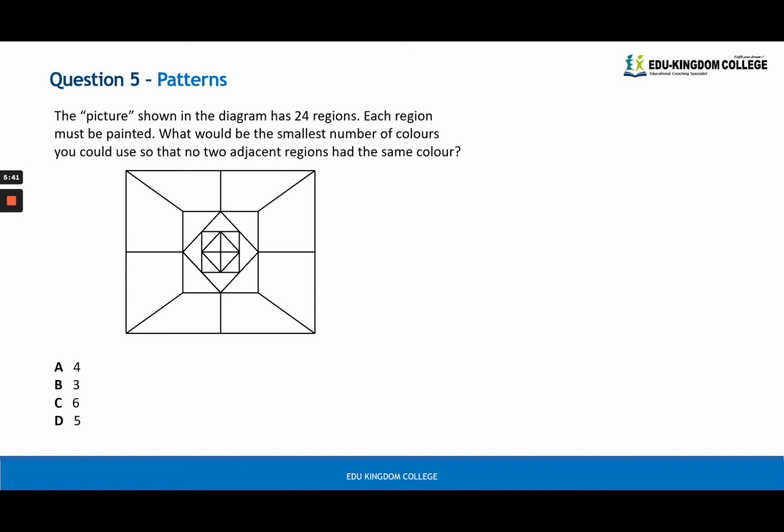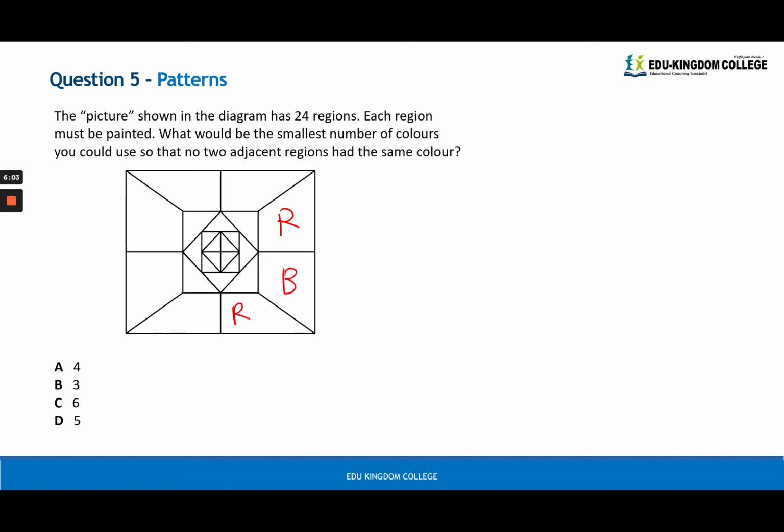All right, number 5. For these patterns questions, where you have to color in with the smallest number of colors, you want to always start with the minimum possible. We know that one color will not be enough because as soon as you do the first one, if you do red and red, it's already going to defy the rule. So we need at least 2 colors. Let's start with red and blue.